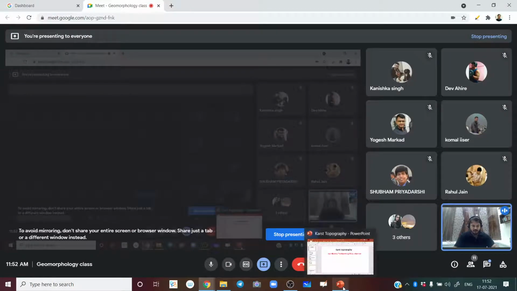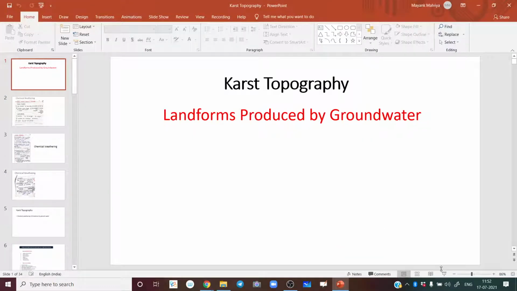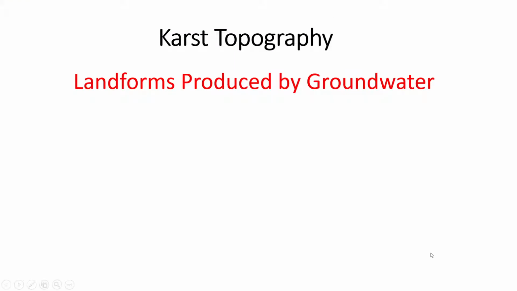अब अपन, I want to initiate you in... अभी मैं वैसे प्लान मेरा था glacial landforms करने का, but time नहीं है इतना, तो I think I will start with ground landforms made by groundwater, right? तो बहुत easy है, इसको overview ले लेंगे जल्दी से 10 मिनट में, and I will do it even like properly tomorrow or whenever the next class is, right? So we'll talk about landforms created by